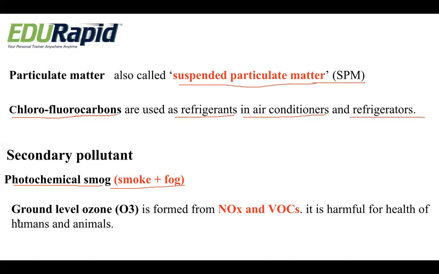Secondly, we have ground level ozone. So what is this ground level ozone? That is ozone which is present at the ground level. How is it formed? It is formed by nitrogen oxides and some of the volatile organic compounds. Whenever they combine, they result in the formation of ground level ozone. It is harmful for the health of humans and animals. So these were some of the secondary pollutants and primary pollutants.